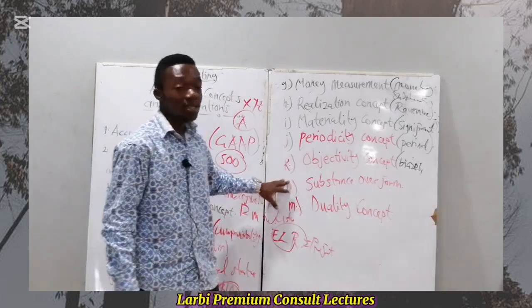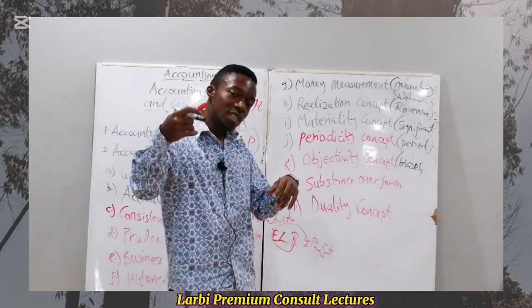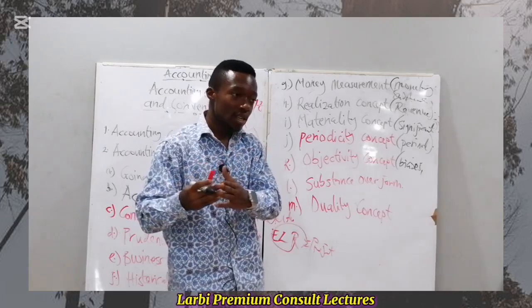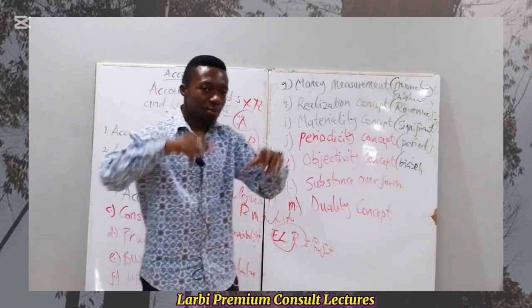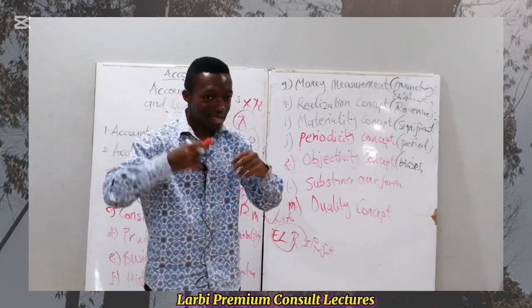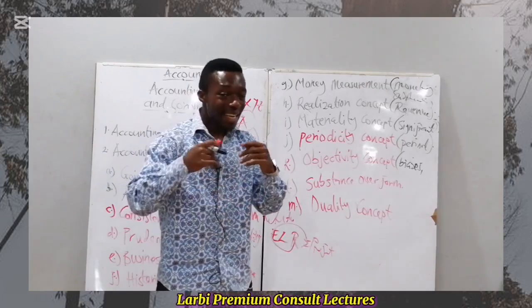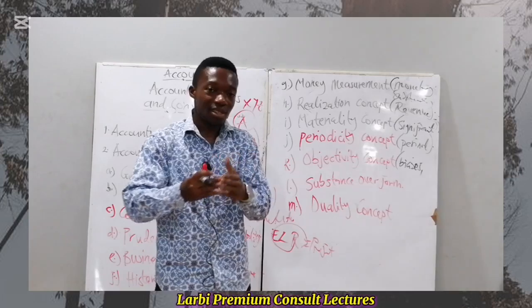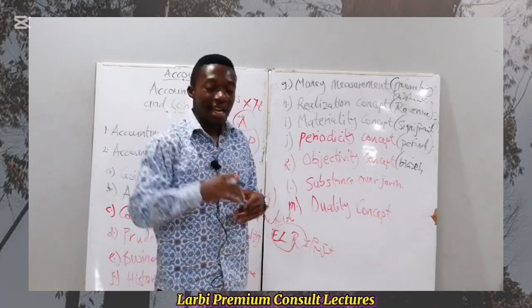So substance over form is saying that since we have rented that apartment as part of our space to keep our products, the whole idea here is that even though legally that space does not belong to us, economically that space belongs to us. Let me take it again. Legally, that space does not belong to us. In terms of documents and other things, we don't have ownership of that space. But economically, that space belongs to us.